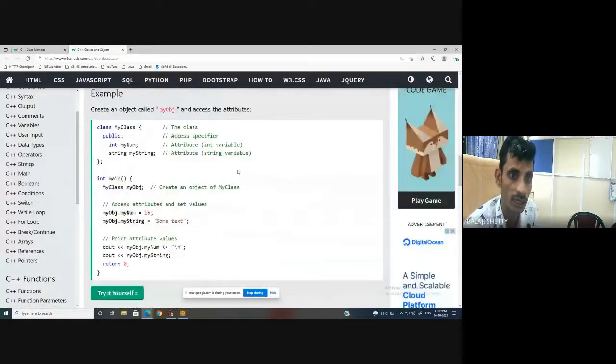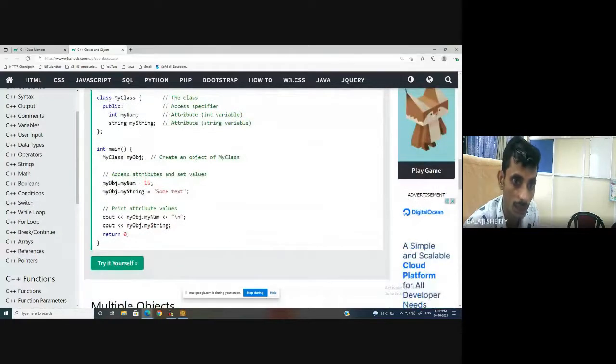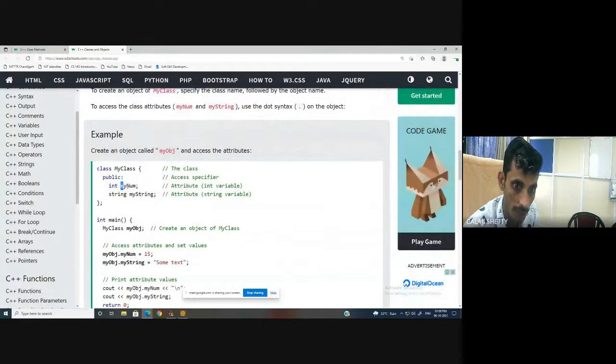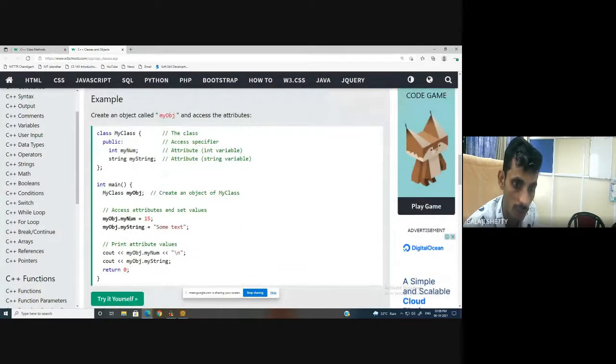We have taken this example: class my class, my number, my string. Here we have created multiple objects. Class my class, my object. Okay. My object dot my number, my object dot my string.